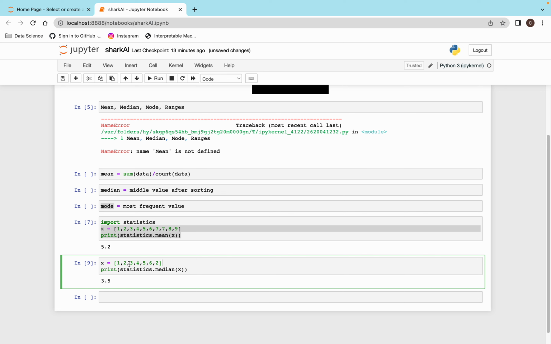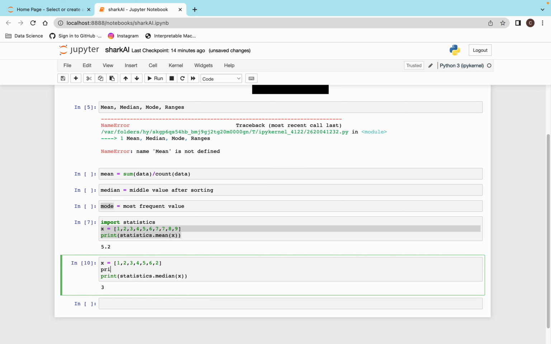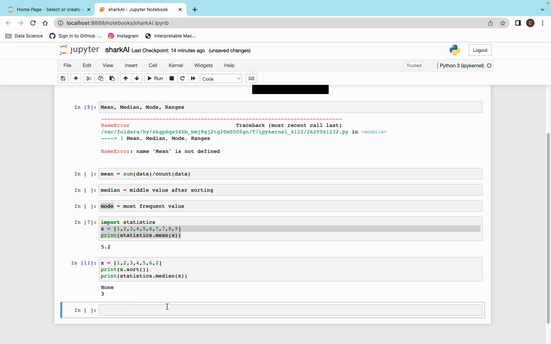Once you do the sorting, I think the 3 will be in the middle. Yes, you can see that 3 will be in the middle because after sorting, let's do that. Print x.sort, so we'll get to know what the sorted order is.